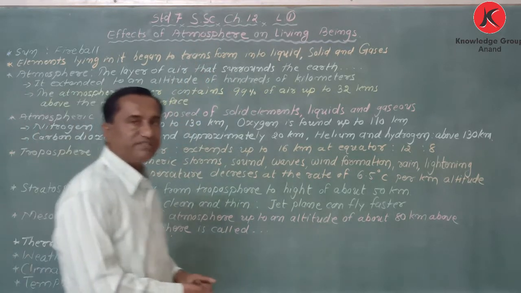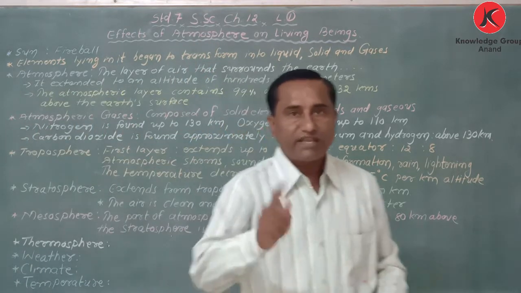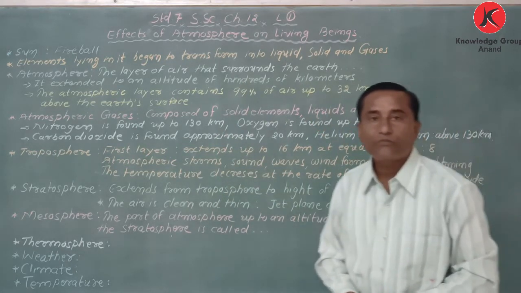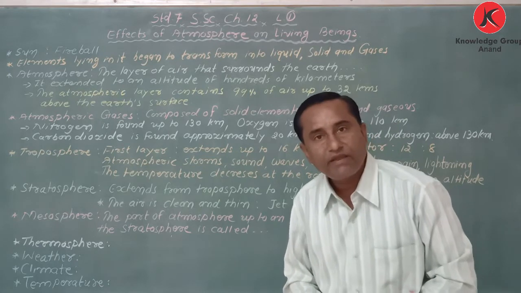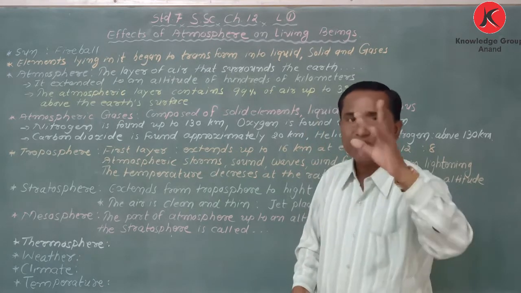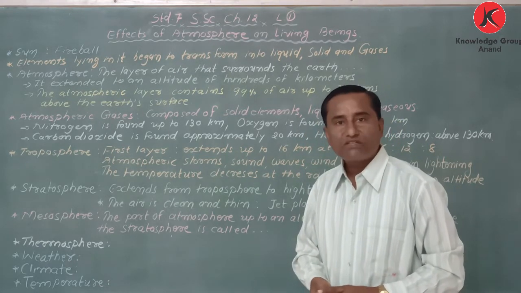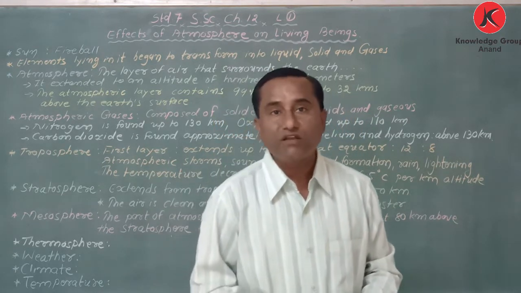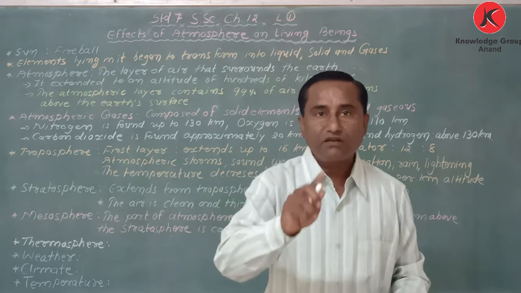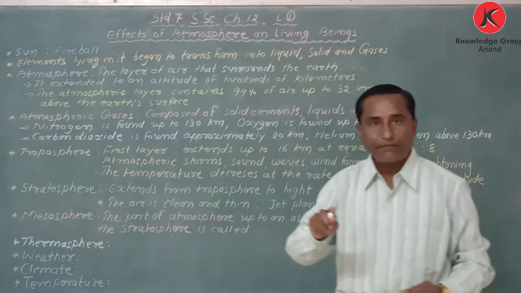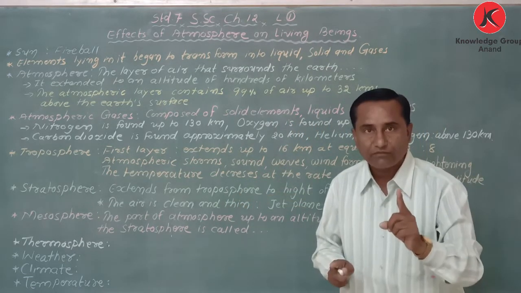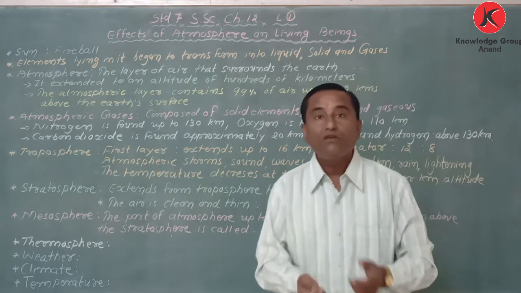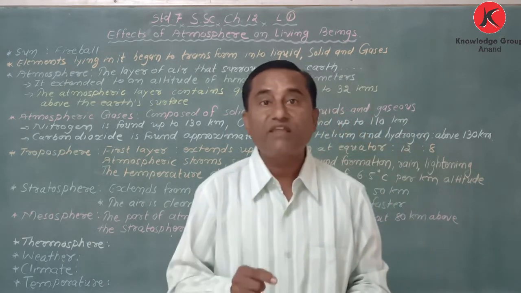My dear students, the second part is about weather, climate and temperature. What is weather? When we watch the news, the last thing that comes is the weather report. The condition of humidity and temperature for a short time is called weather. When we open our mobile, we see a weather report.